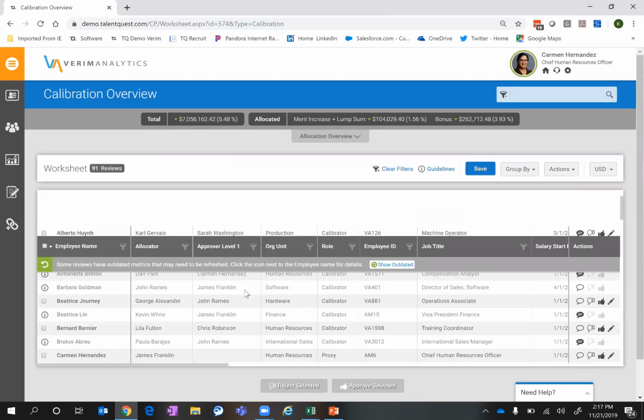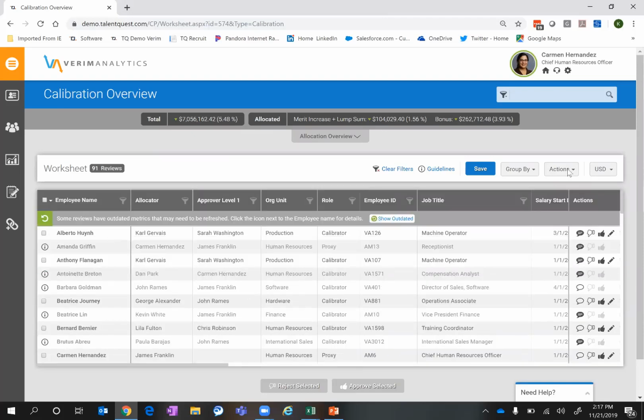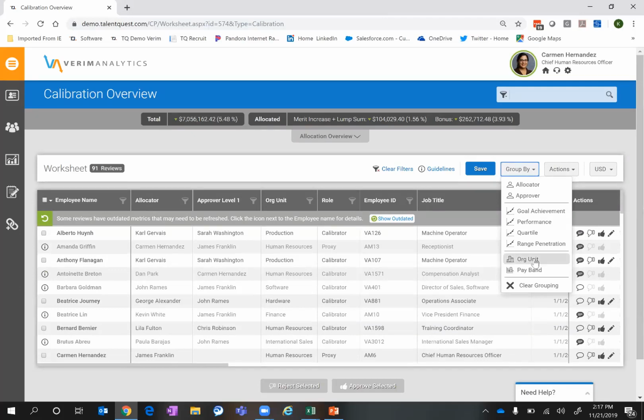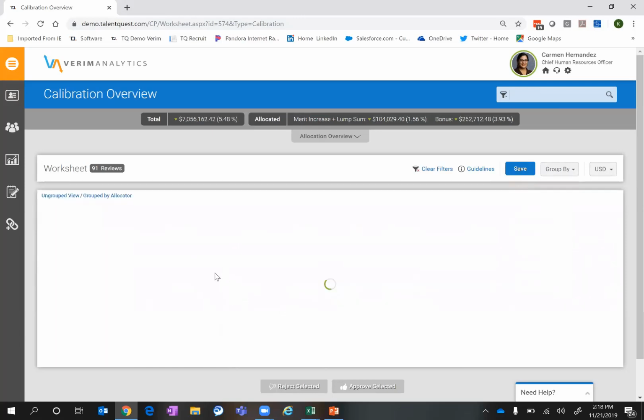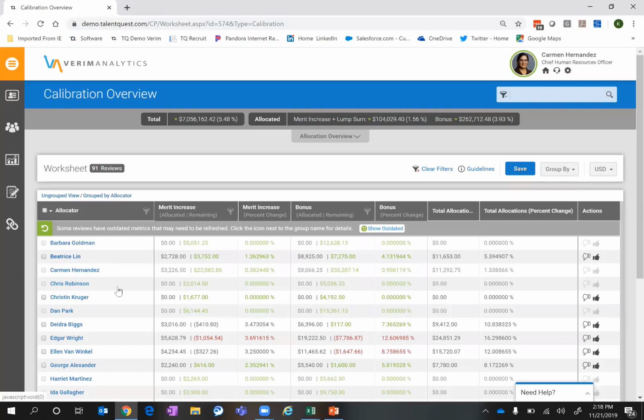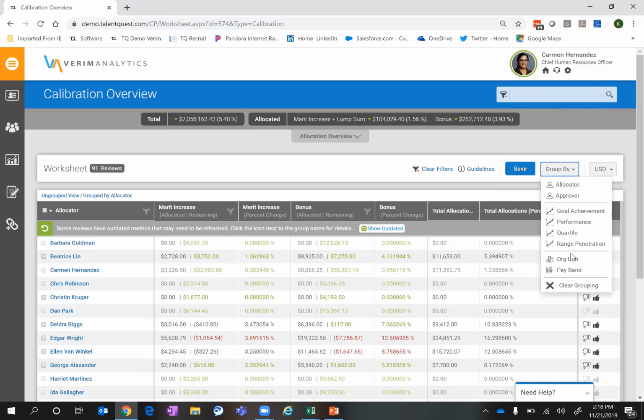So in this case, if from a calibration phase, instead of looking at it by employee, maybe I wanted to group this by department or org unit or by pay band or even by manager. I could look at that information and now it'll break it down and I can see from manager to manager the summary amounts, the details around this, and then even choose to drill down into, for example, Ellen and only look then at the worksheet for her team. So lots of different options there.